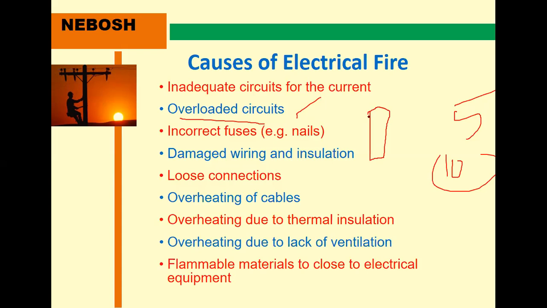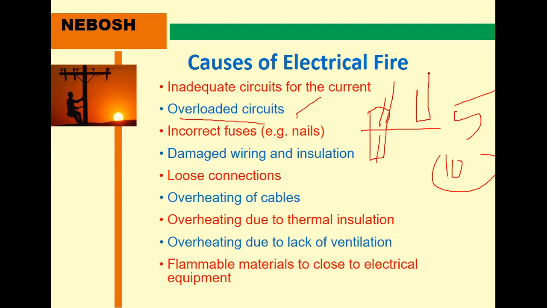Incorrect fuses are also a problem, because why do we need the fuse? Whenever wrong current is flowing, this wire is broken. The current flows this way, then stops here.